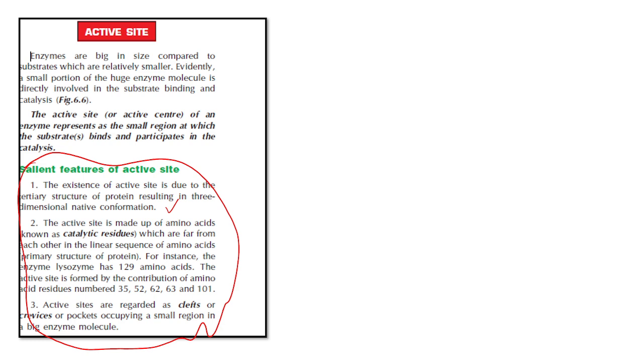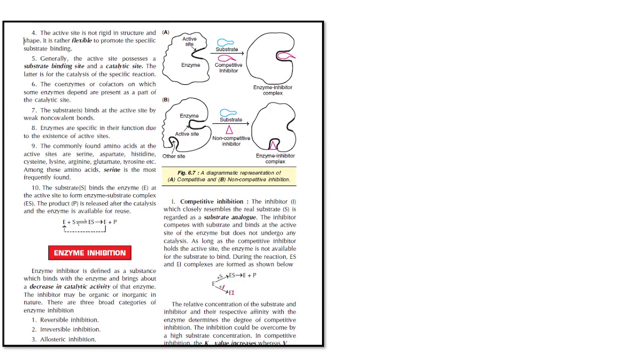Active site is made up of amino acids known as catalytic residues. They are regarded as clefts. Active site is not a rigid structure, rather it is flexible. Active site possesses a substrate binding site and a catalytic site. The coenzymes or cofactors of some enzymes are present as a part of the catalytic site.